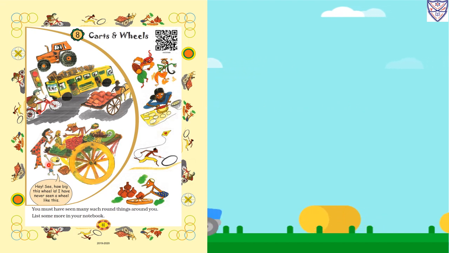So this kid here is saying, "Hey, see how big this wheel is. I have never seen a wheel like this." So here the bicycle wheel, bus wheel, then tractor wheel, then cart wheels. They are in the shape of round.